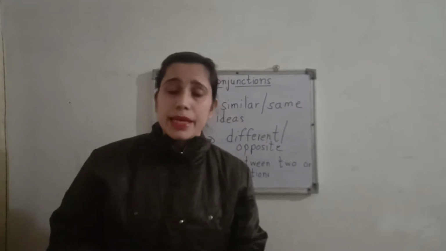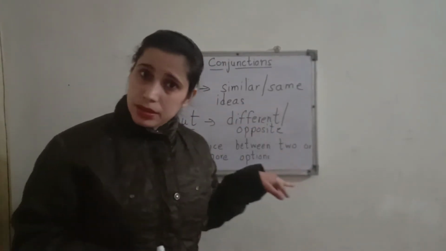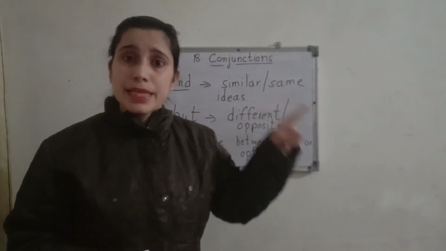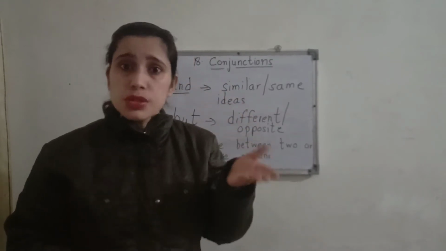So what will you say? Your mama will say take this juice or ice cream. Take juice or ice cream, any one. So you will choose any one out of that.